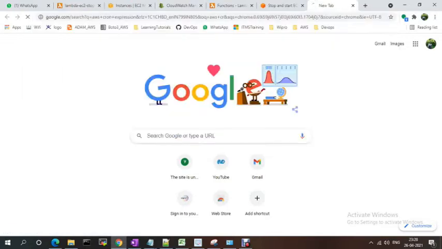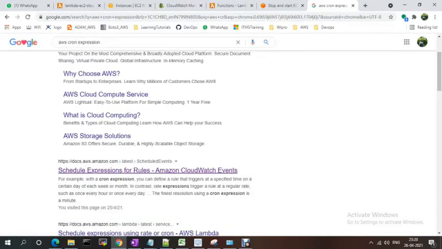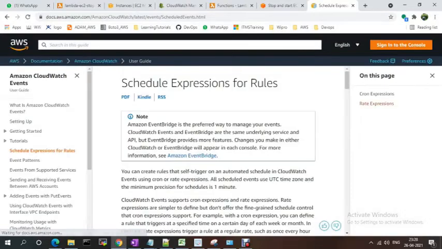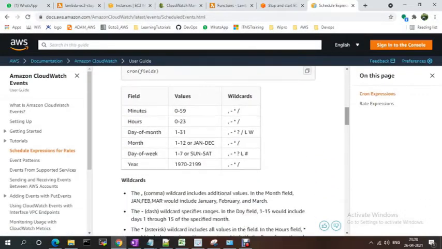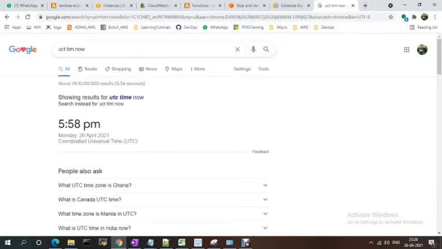Suppose, AWS cron expression. See, schedule cron expression rules. You just need to provide first minutes, then hours, day of month, day of week, year, like this. My current city time is 5:58 p.m., right? So I want to run at 6 o'clock.